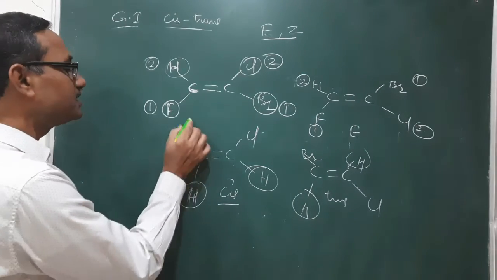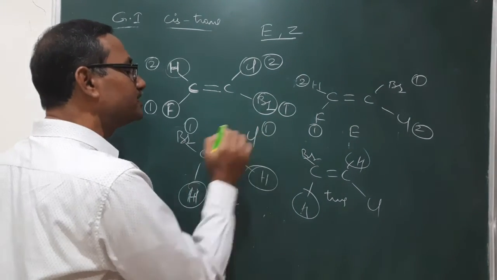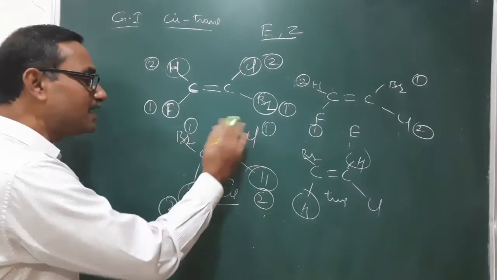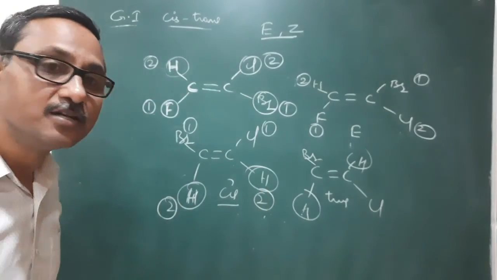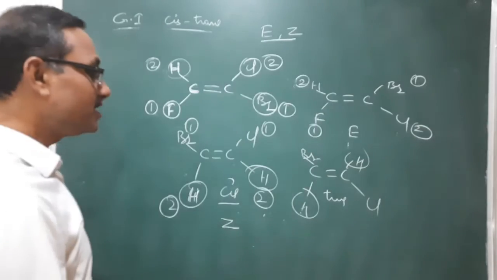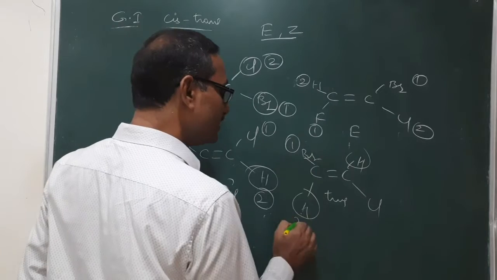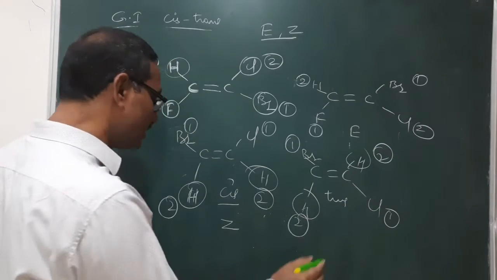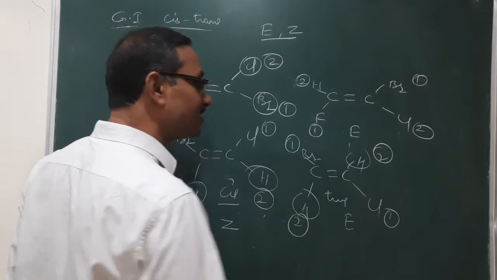Out of these two it is priority 1. Out of these two it is priority 1. Now the others are of course 2. Groups with a higher priority are at the same side, so that's why this is a Z isomer. Similarly, it is a 1, it is a 2, it is a 1, it is a 2. Groups with a similar priority are at opposite sides, that's why it is E.